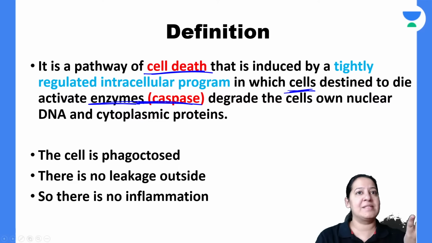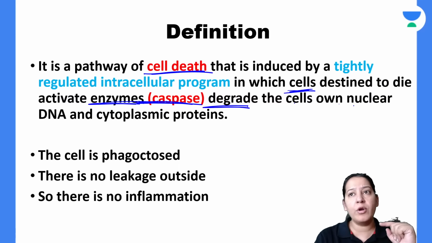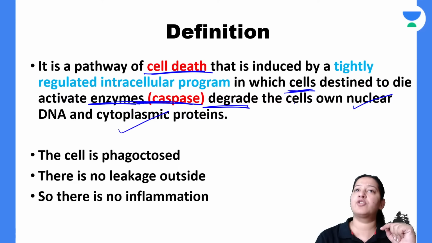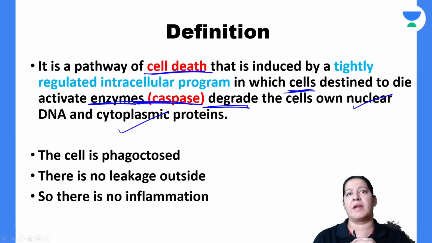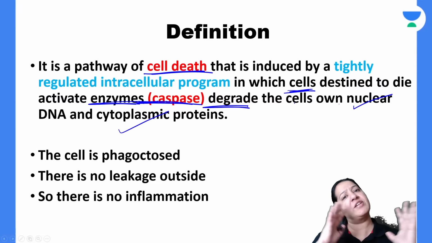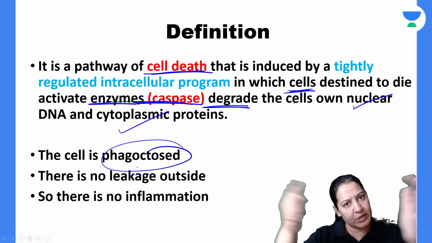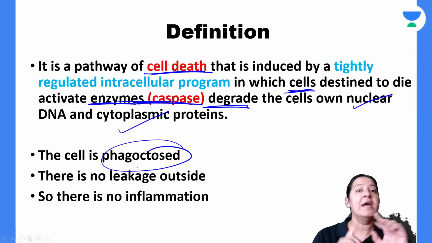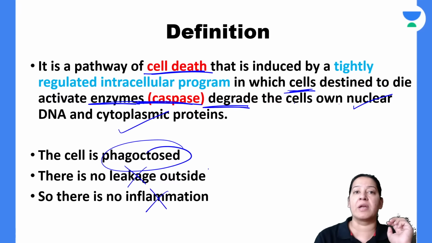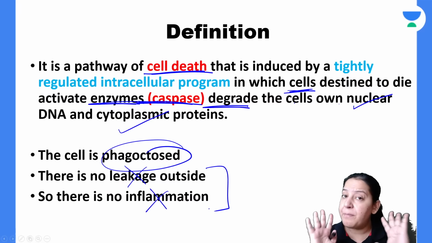After activating, the caspase will degrade the cell's own nucleus, cell's own cytoplasm, and cell's own plasma membrane. So the entire cell will be converted into apoptotic bodies. In the end, a phagocyte will come and eat or engulf all the apoptotic bodies. In this entire process, there is no leakage, no inflammation. These two negative findings are important in the definition.